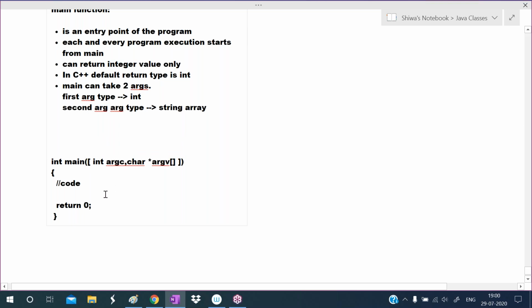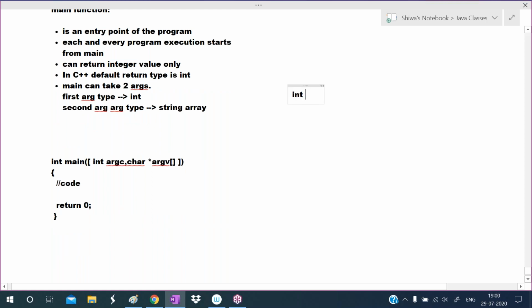Because at runtime that calls this main function, that main function code gets executed. That main function is calling other functions or calling other class members. That is the concept here. So what is main? Main means that is the entry point of the program. Each and every program execution starts from main.